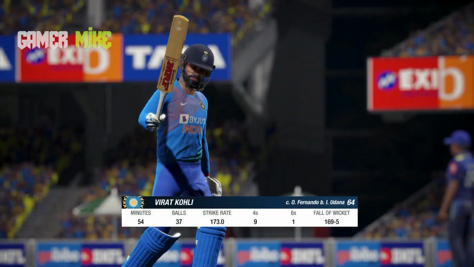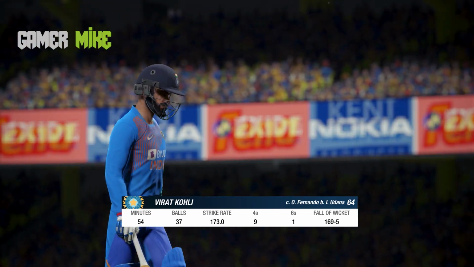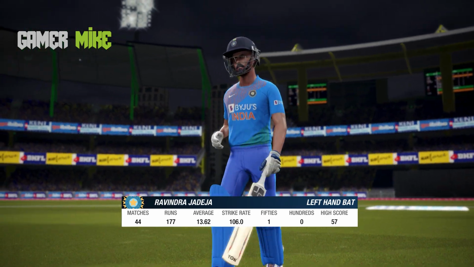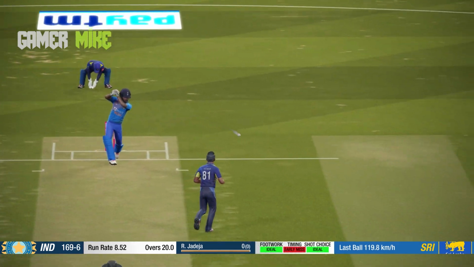That was a very good innings from Virat Kohli. Yeah, he has to raise a bat. He scored 64. And now Jadeja comes in. He will be on off strike. And now the last ball of the Indian innings. Oh, that's straight.